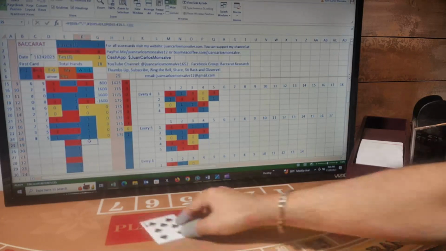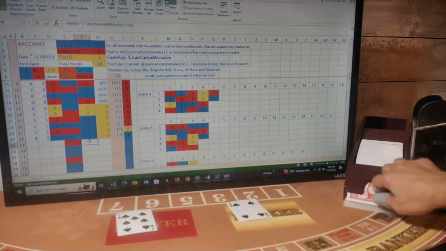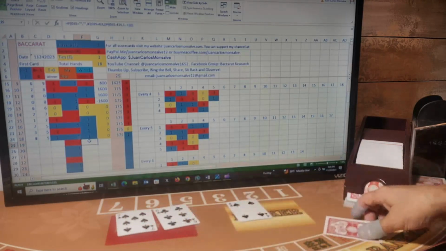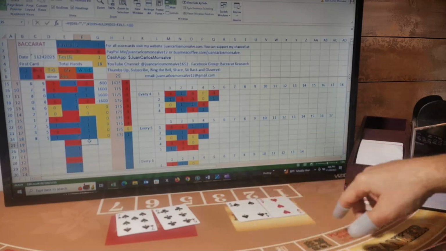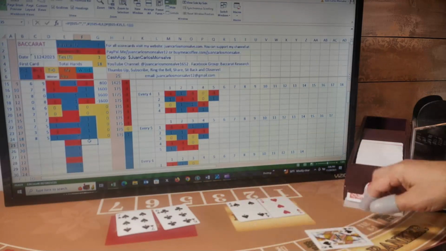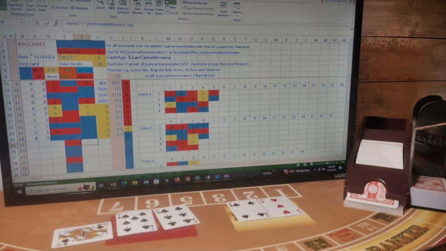So first card for player, banker, player, banker. Banker has a seven and stands. Player has a three and gets a third card. The third card is a zero. So three player and seven banker. This is a banker hand. I will be betting banker.